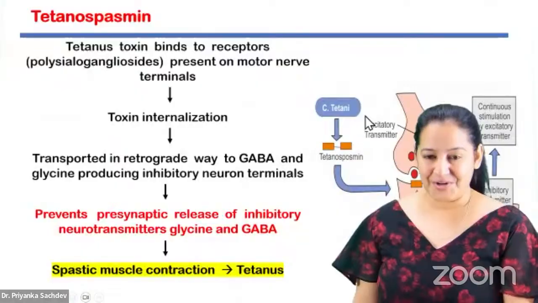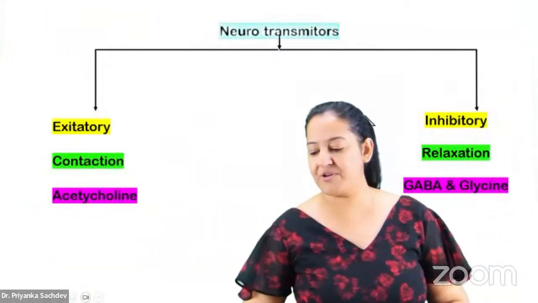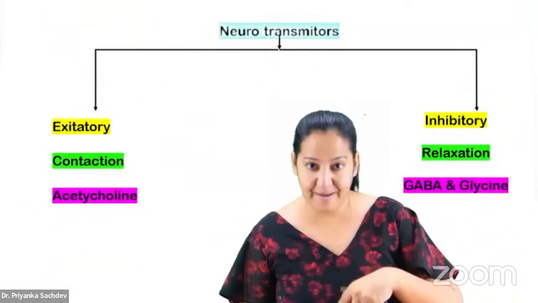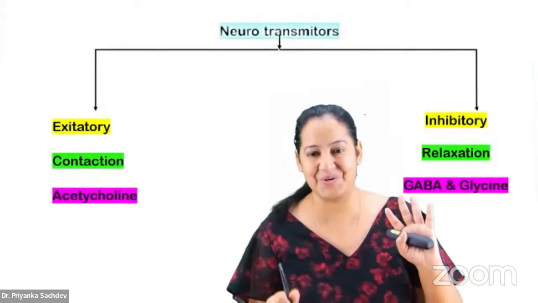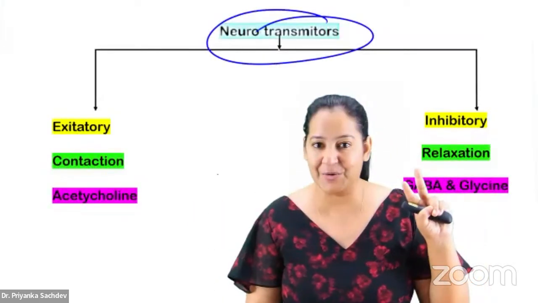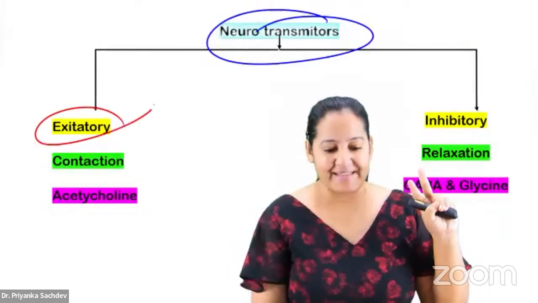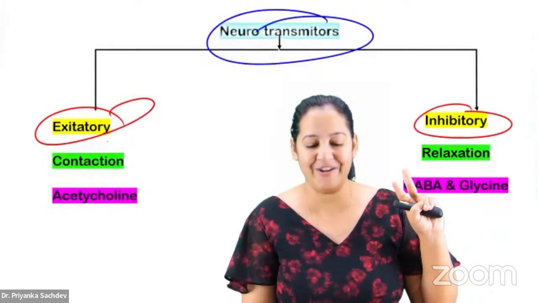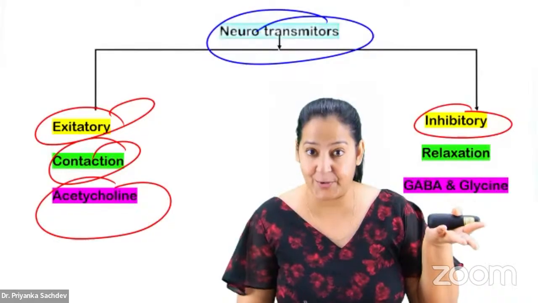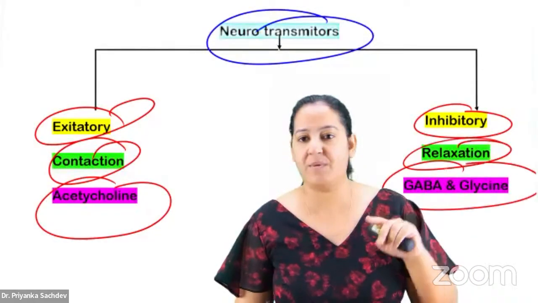Listen, the Clostridium tetani. There are 2 types of neurotransmitters in physiology. You may have read it, and after my session, there is a physiology session. You may read there also. What are the 2 types of neurotransmitters? Excitatory and inhibitory. The excitatory causes contraction and it is via acetylcholine. The inhibitory causes relaxation. It is via GABA and glycine.